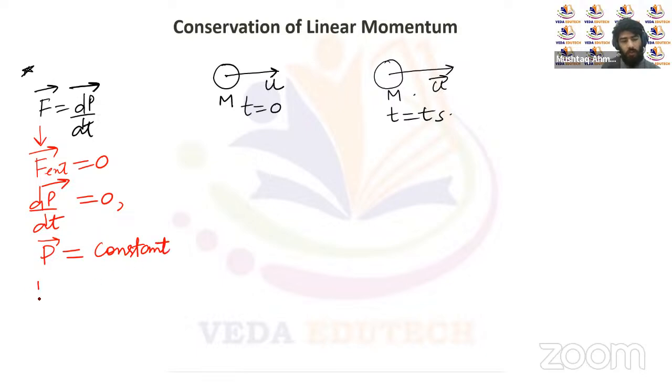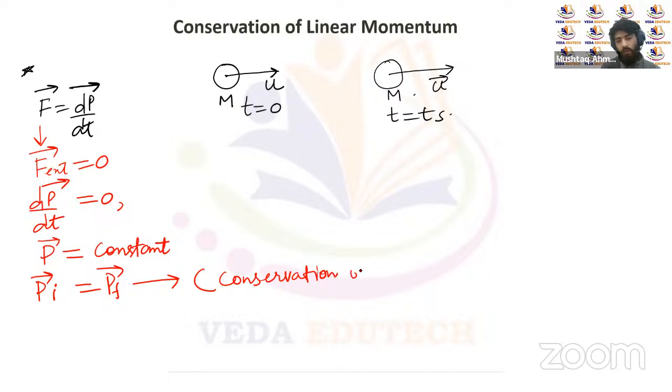P constant means P initial has to be equal to P final, and that's the conservation of linear momentum. Conservation of linear momentum says that when there is no external force acting on a body, the momentum of the body remains constant or conserved. Whatever the initial momentum of a body, the same will be the final momentum of the body, if the external force is equal to 0.